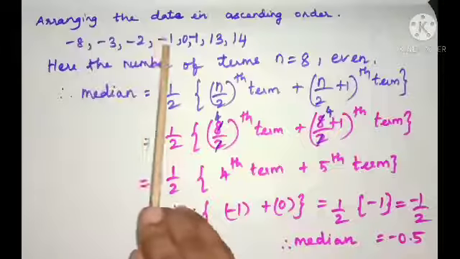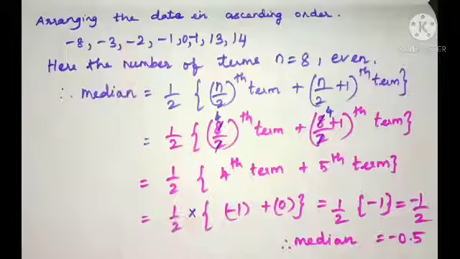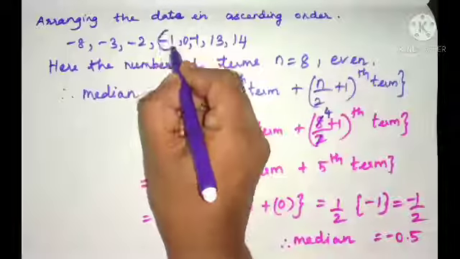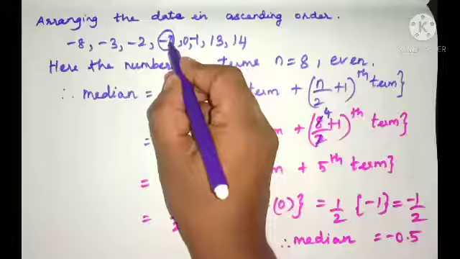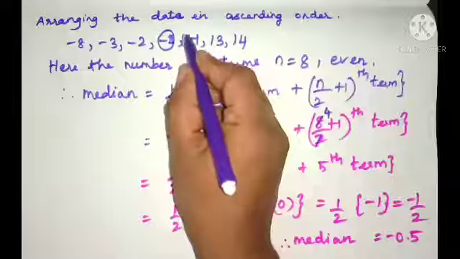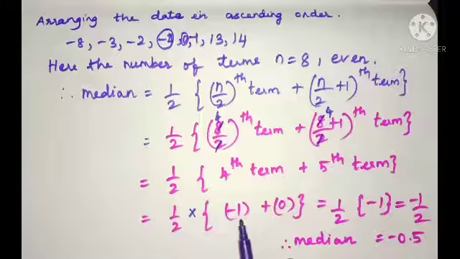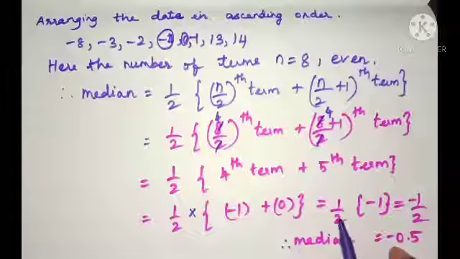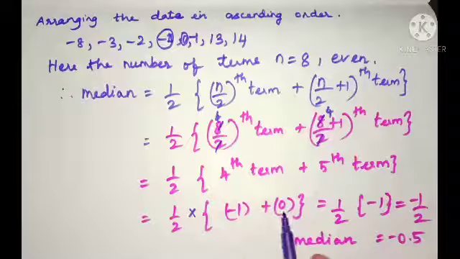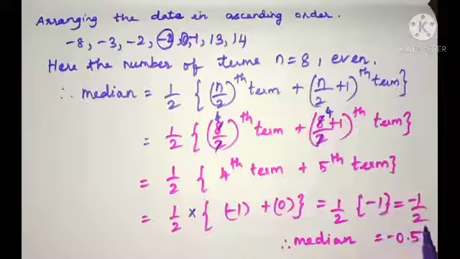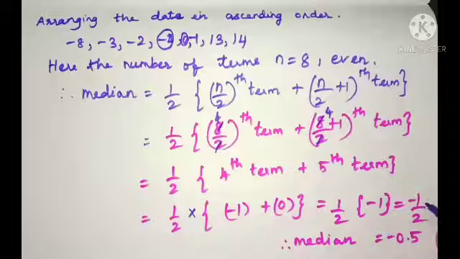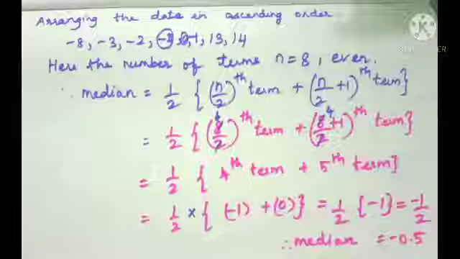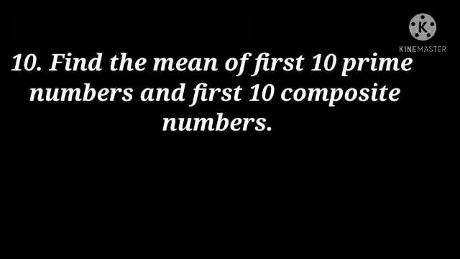Yes, 4th term is 1, 2, 3, 4, minus 1. Minus 1 is the 4th term and 0 is the 5th term. So here minus 1 plus 0. 1 by 2 of minus 1 plus 0 is minus 1 by 2. So we can write it as minus 0.5.